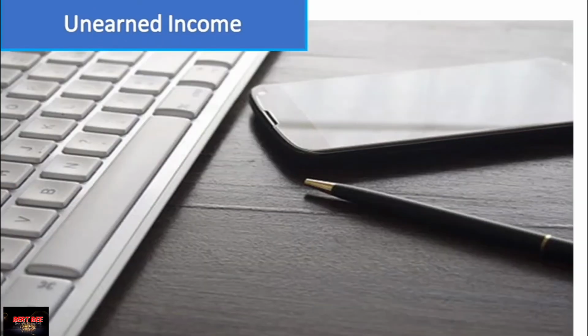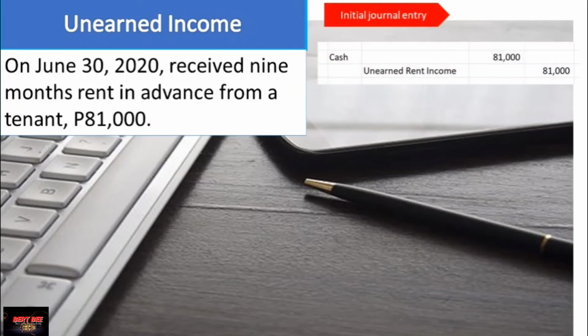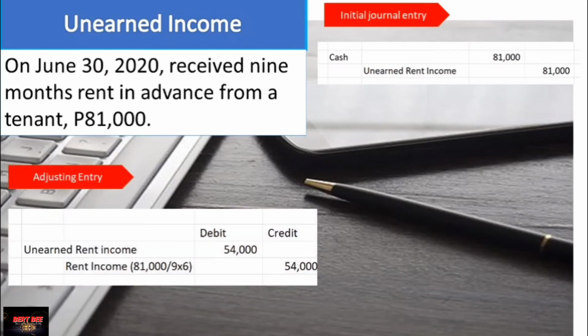Next is the unearned income. Initially we record this as cash 81,000 and unearned rent income, so initially it is recorded as a liability. For the adjustment, therefore, we need to deduct the liability. Unearned rent income is 54,000. We convert it to income.